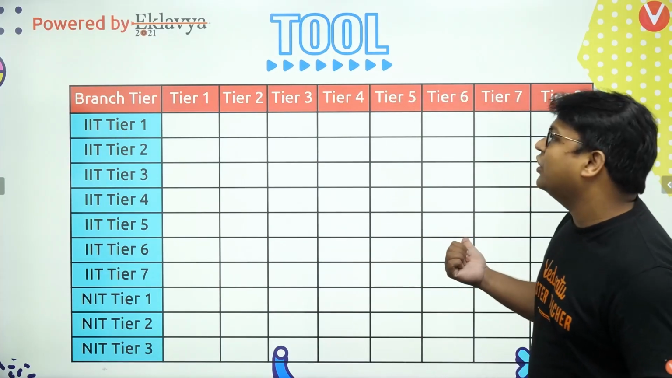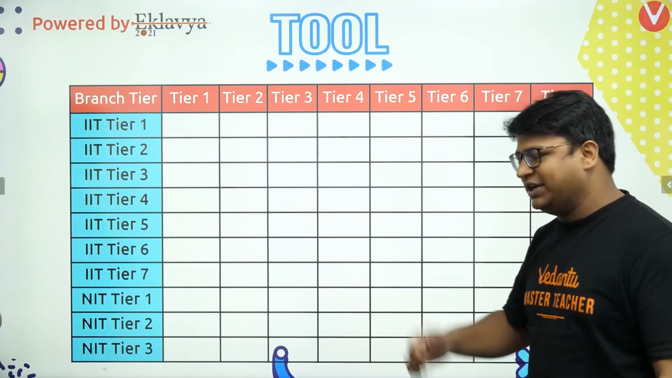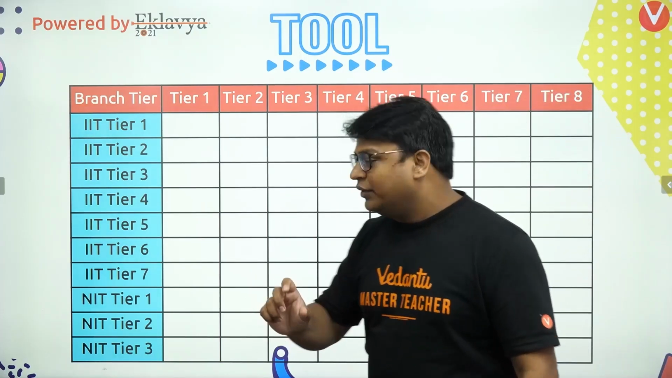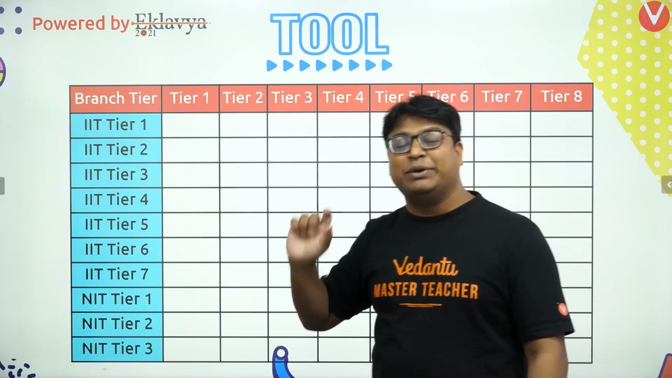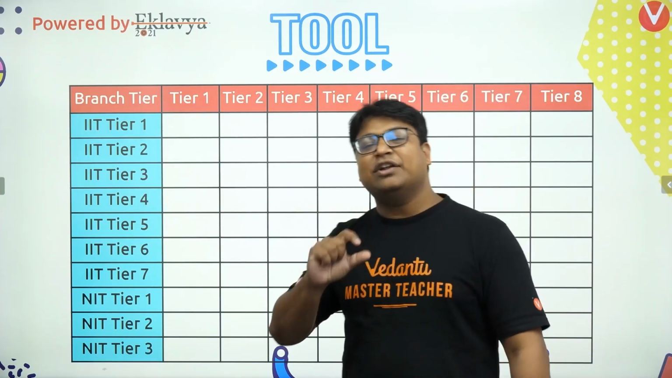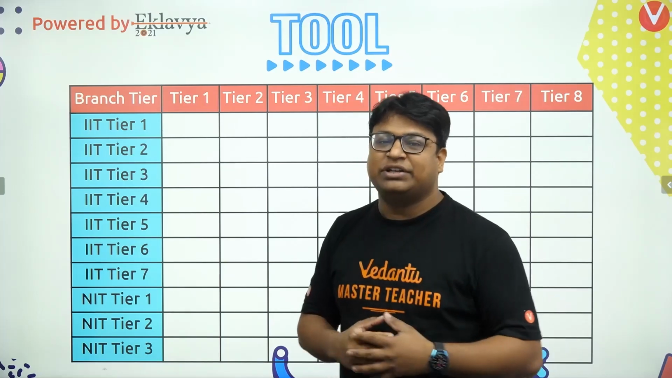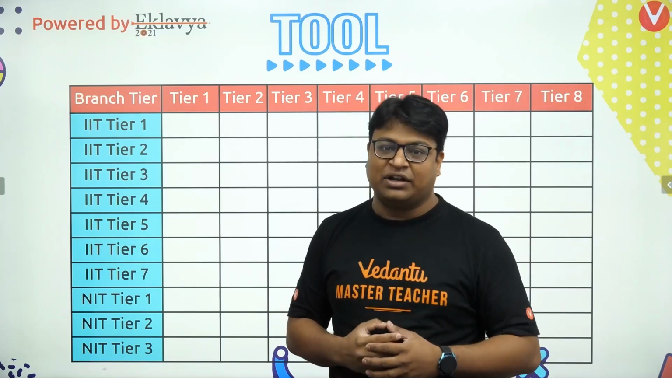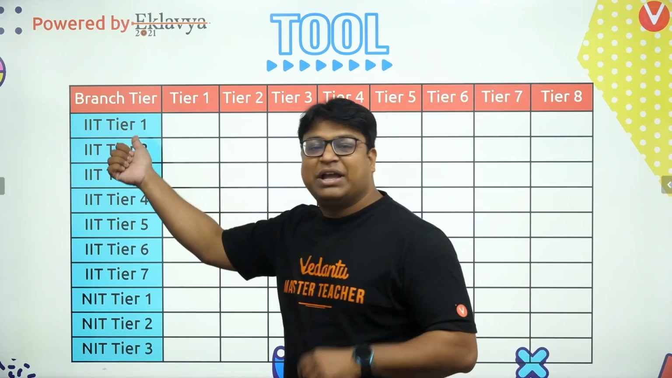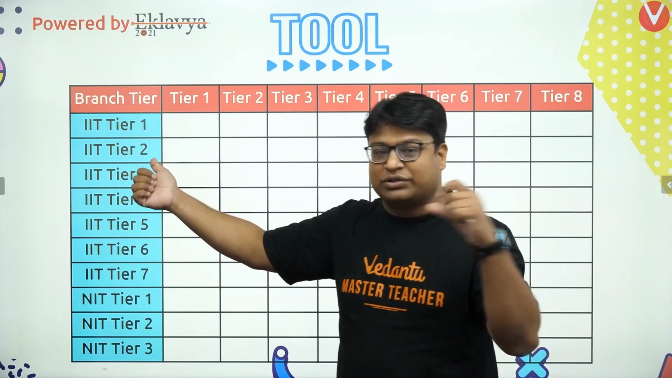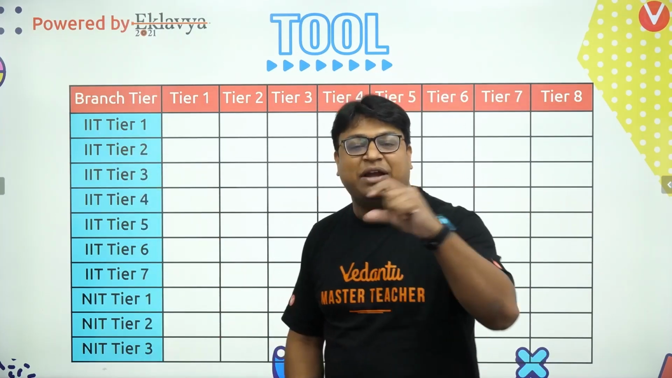So what is this tool all about? I'll summarize it here, and we'll fill it towards the end also. We are going to divide all the IITs that are there. As of now, there are 23 IITs. Instead of ranking all the 23 IITs, because that may not be very relevant, we are going to make tiers. Tier 1 may have 2 or 3 IITs in it, and tier 2 may also have 2 or 3 IITs.